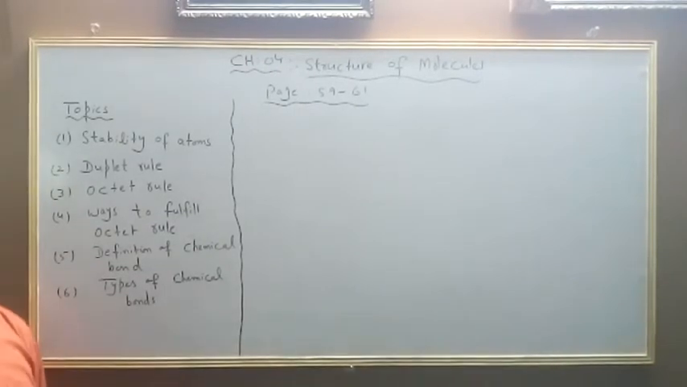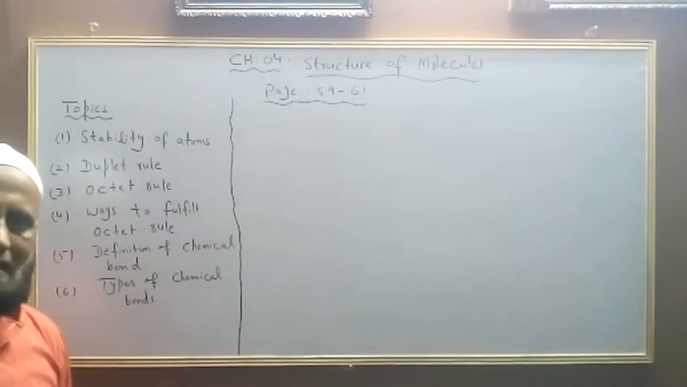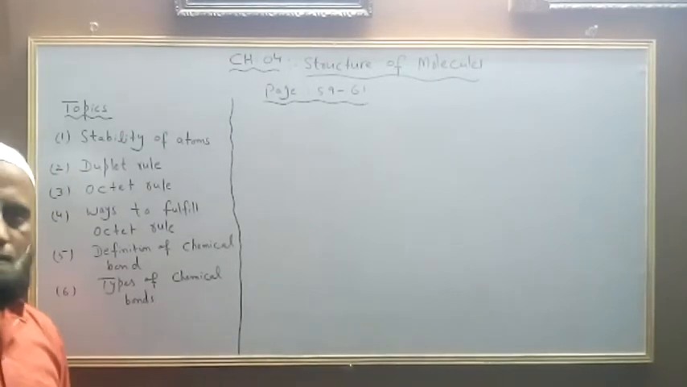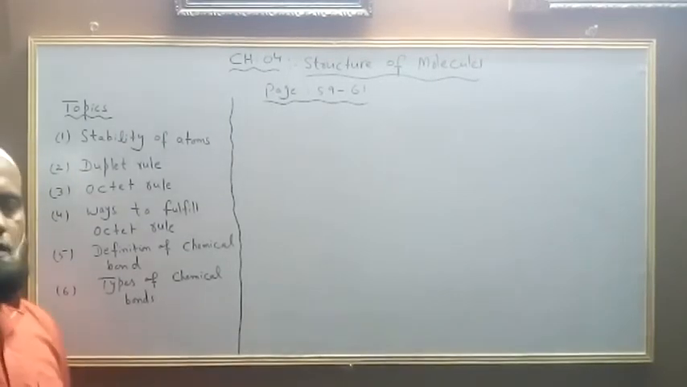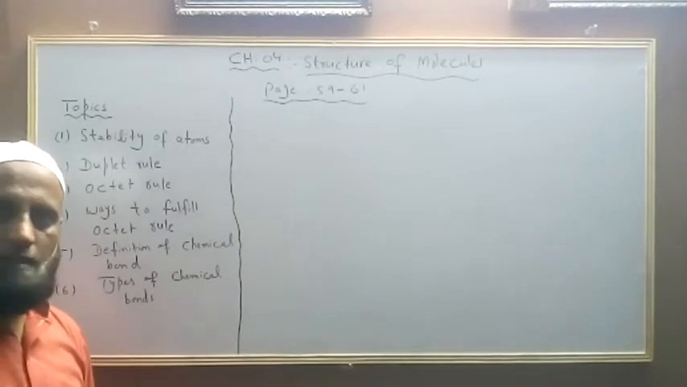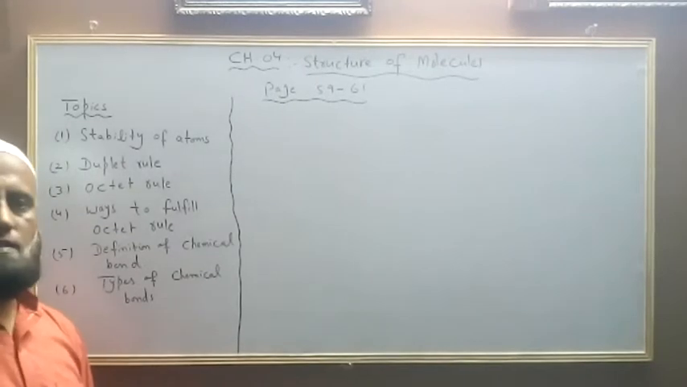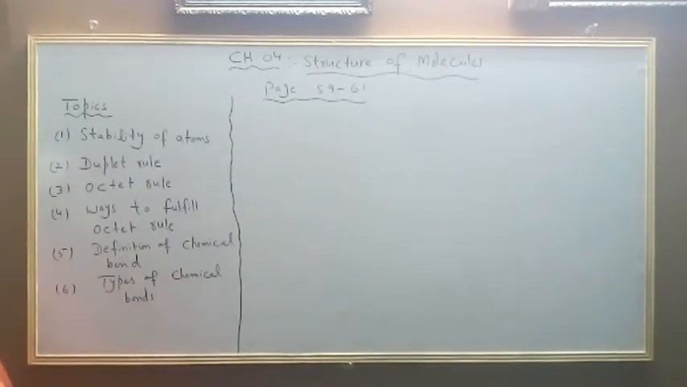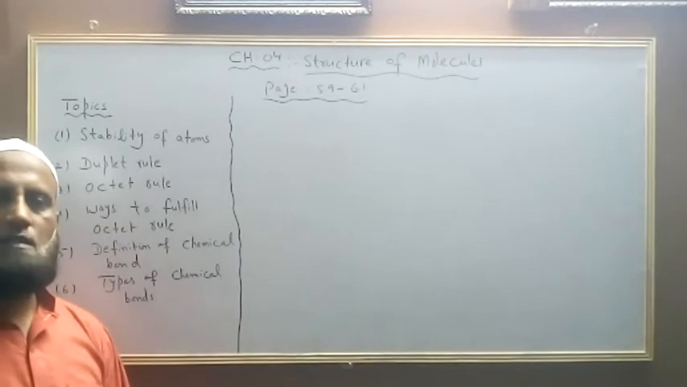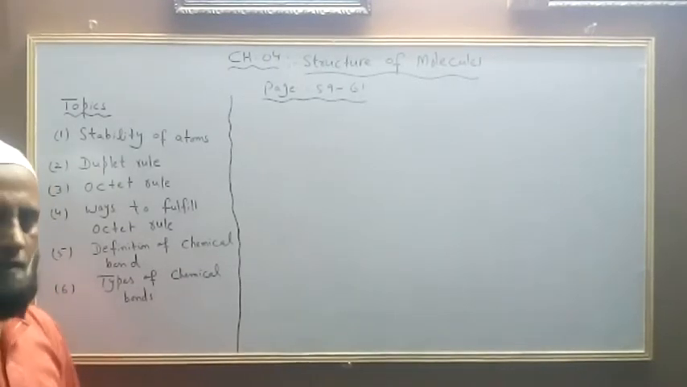First of all, we have the stability of atoms. You should know why an atom needs to get stable. Every substance of this universe wants to get stability. Similarly, atoms also want to get stability. Now the question arises: what is the criteria for stability?